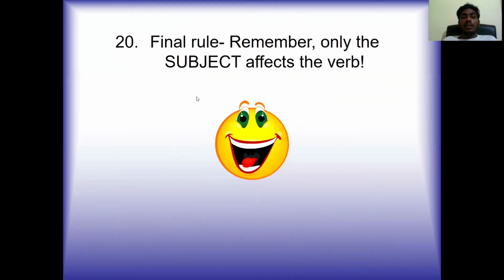Next one. The final rule is to remember that only the subject affects the verb.